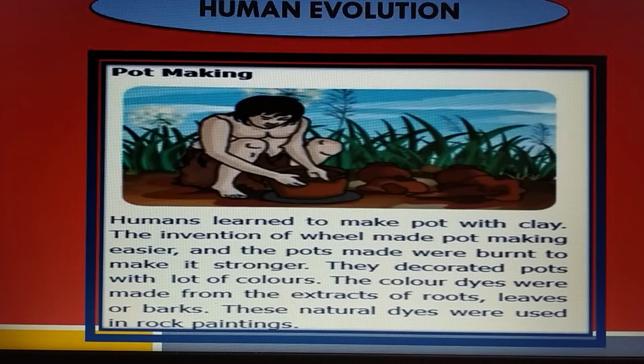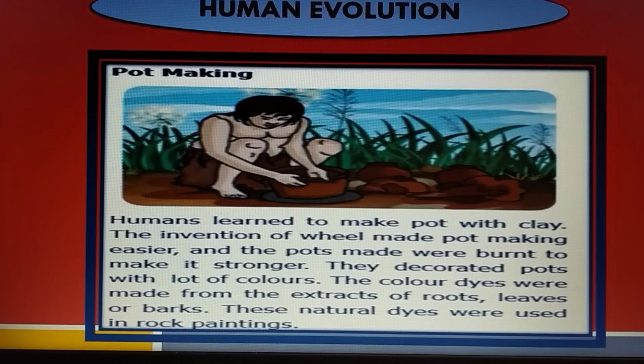Humans learned to make pots with clay. The invention of the wheel made pot making easier, and the pots were baked to make them stronger. The pots were decorated with a lot of colors. The color dyes were made from the extract of roots, leaves, or barks. These natural dyes were used in rock paintings.